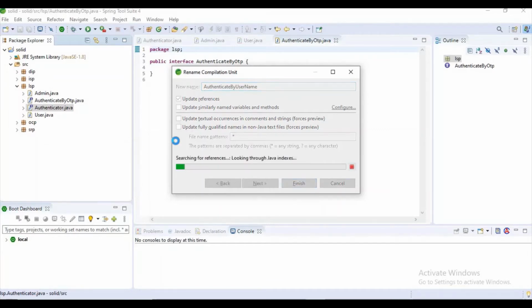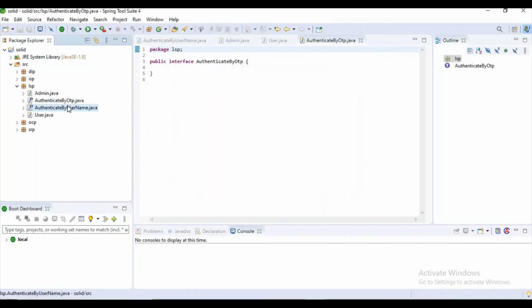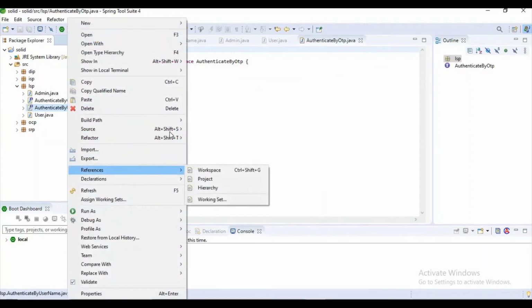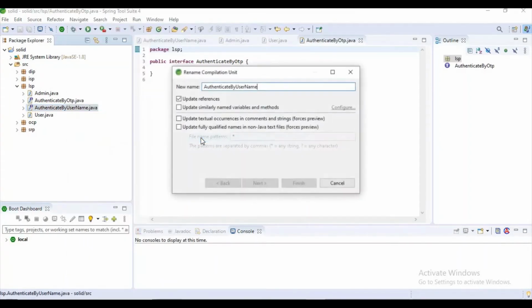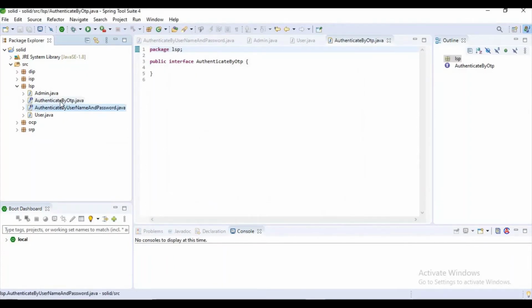I was just giving it username, so let's rename it as username password only. You can clearly understand based on that. Username and password.